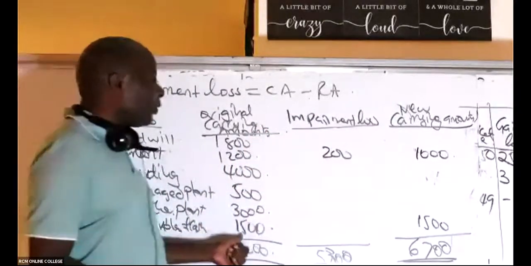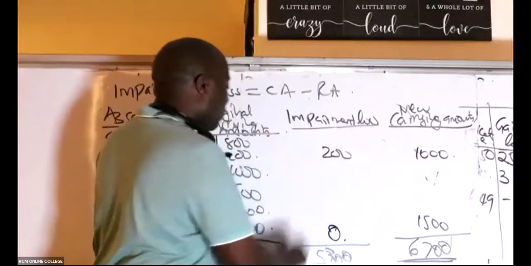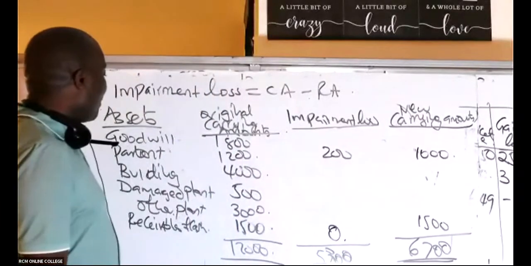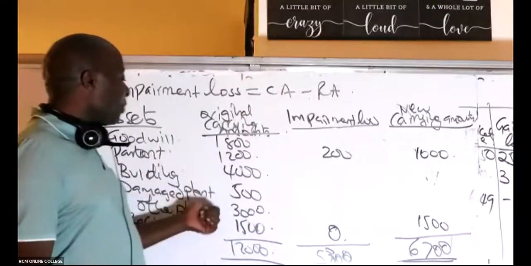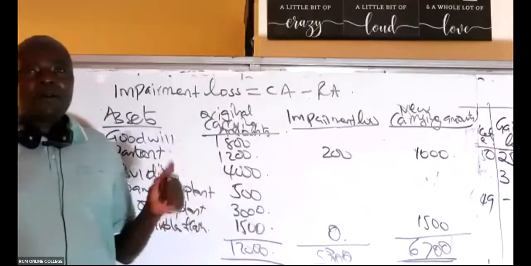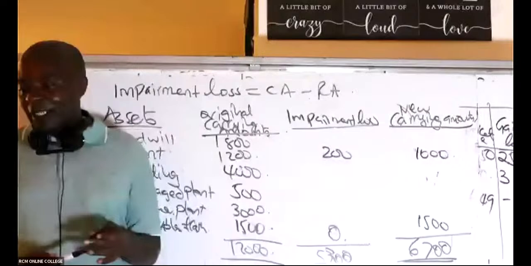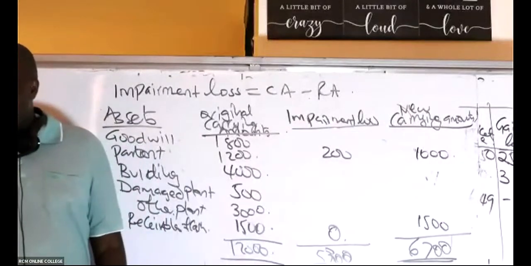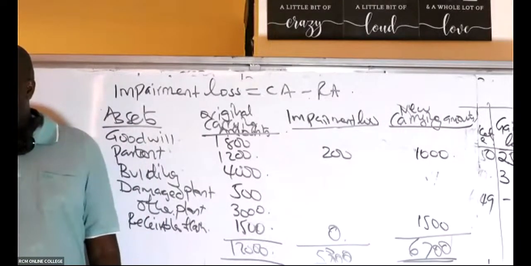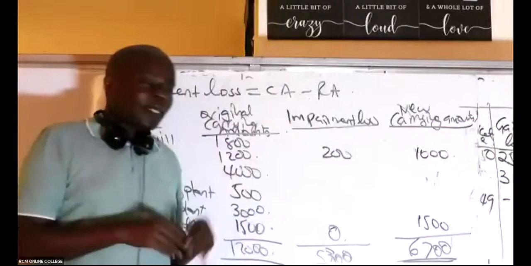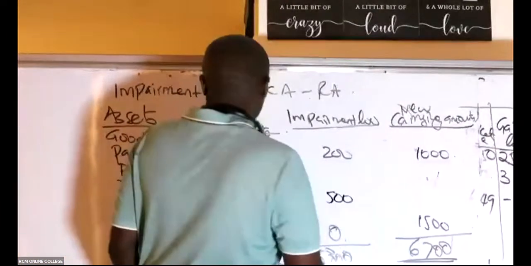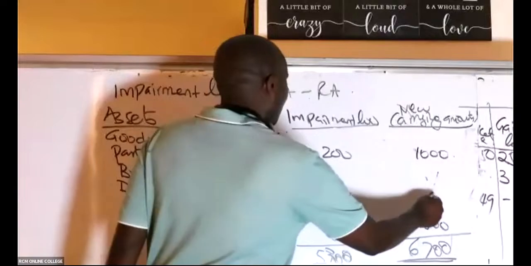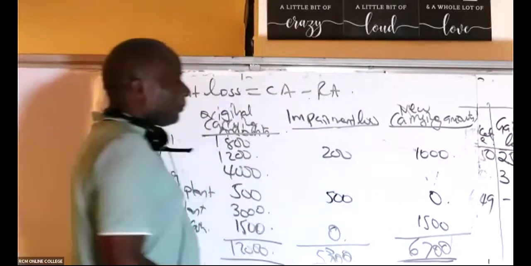Receivables and the cash, 1,500, 1,500, no impairment loss. There's an impairment loss which has been given for this damaged plant. What do you think about the damaged plant impairment loss? How much do I take as the impairment loss, damaged plant? How much? If it's damaged, the whole is impaired. So 500 here. So meaning that the carrying amount of this is 0.